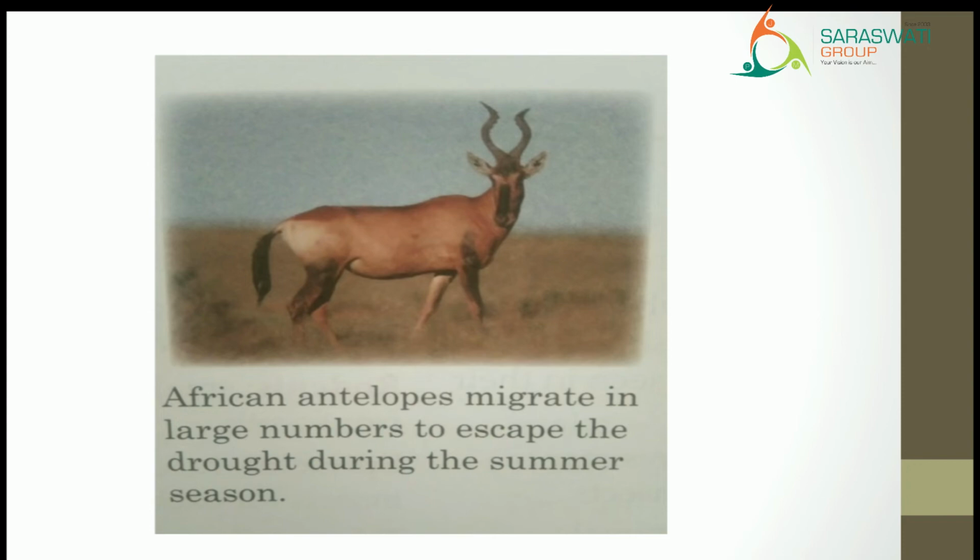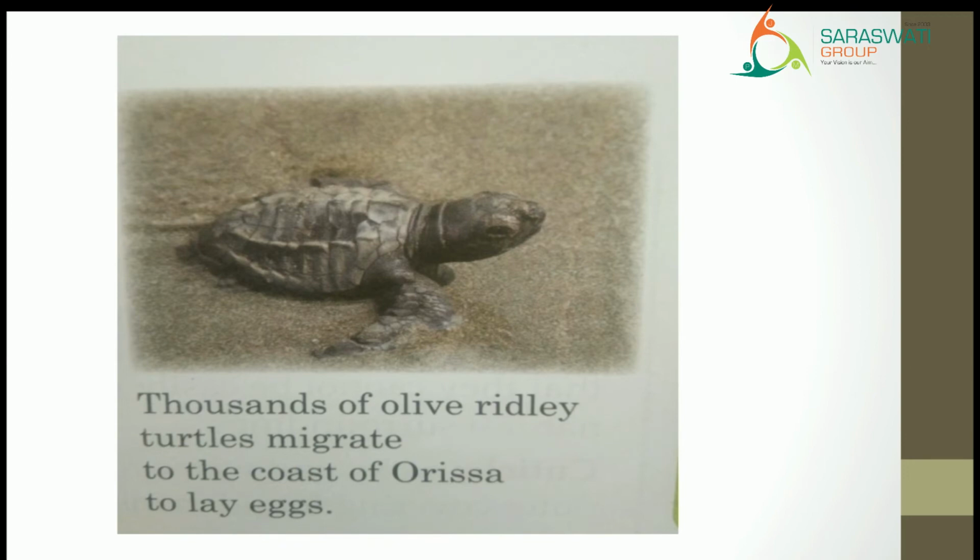Next, a turtle. Thousands of olive ridley turtles migrate to the coast of Orissa to lay eggs. Right? Olive species of turtles, they migrate to the coast of Orissa, matlab darya kinare, Orissa na.